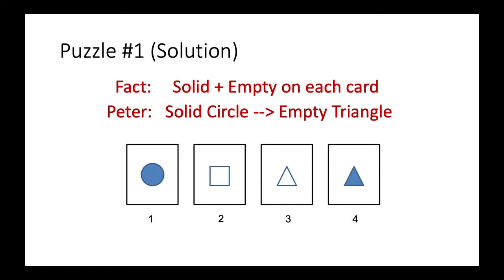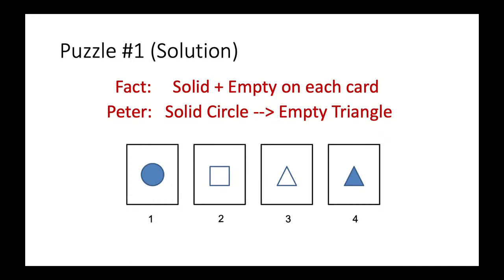How about card 3? Card 3 is an empty triangle. Now this is something interesting. Of course, the opposite side of card 3 could be a solid circle, or it could be another solid shape. But whether it is a solid circle or a solid square, let's say, turning over card 3 doesn't help you in disproving Peter.